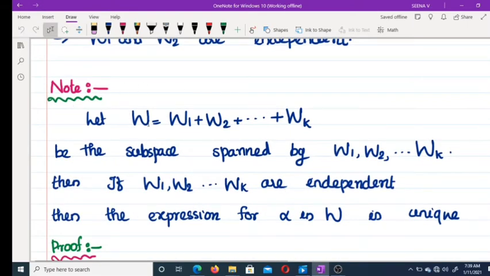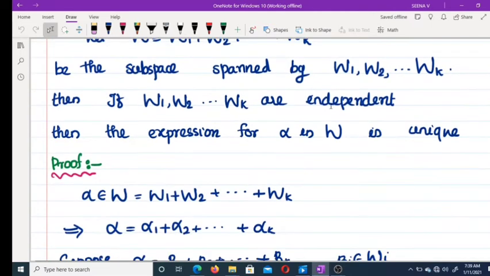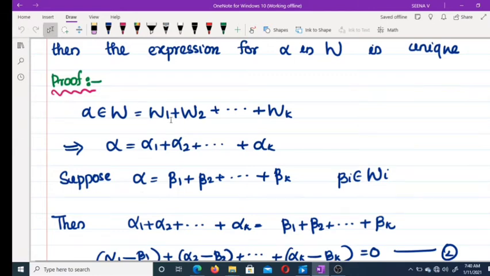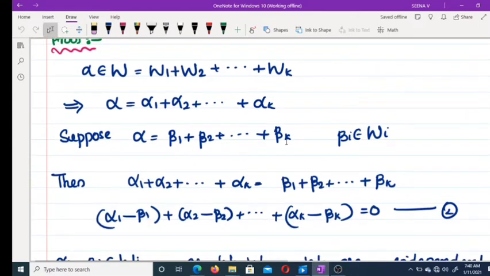Now next note: let W equal to W1 plus etc. plus Wk be the subspace spanned by W1, W2, etc., Wk. Then if W1, W2, etc., Wk are independent, the expression for each alpha belonging to W is unique. Let alpha belong to W, then you can write alpha as a sum of elements from each Wi, and we have to prove that this representation is unique.